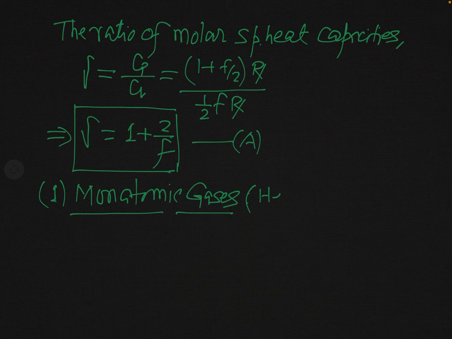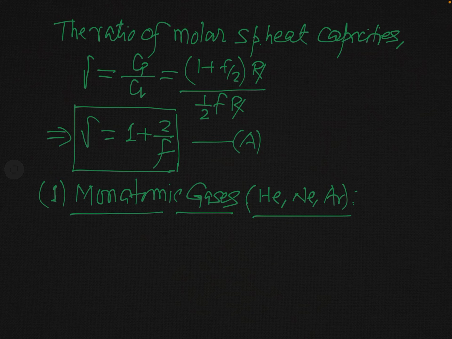The important examples are He, Ne, Ar. You have seen these things earlier. Monatomic gases, you know, a gas whose molecule contains one and only one atom, that is called monatomic. And we have actually discussed its degree of freedom in detail in the previous lecture. So you have all the basic idea of degree of freedom.